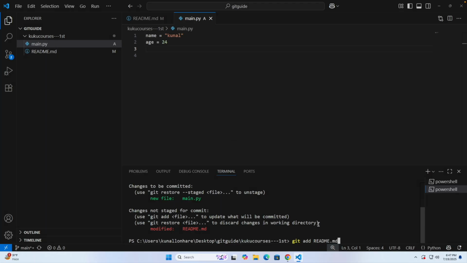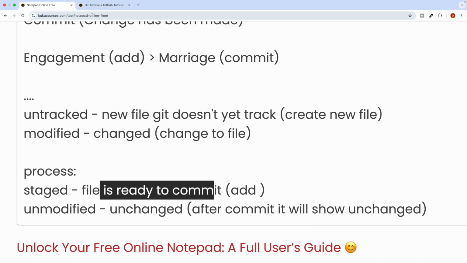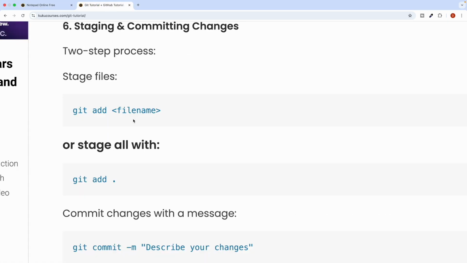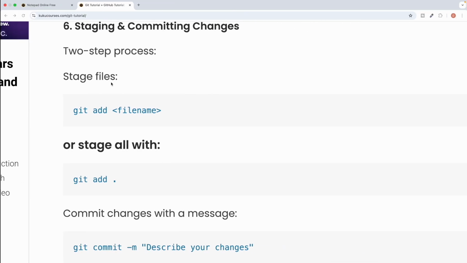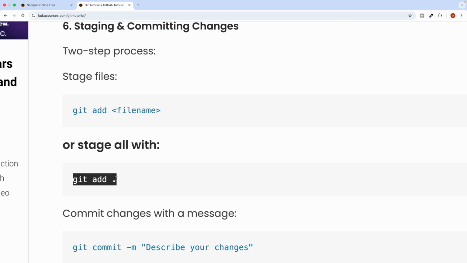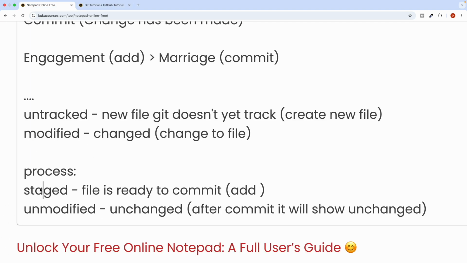But right now we only have two files, whereas in your case there could be lots of files. So we directly have this particular command to add all of them to the procedure of staged.